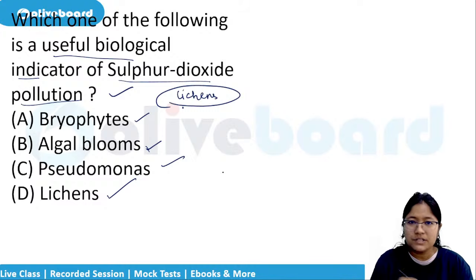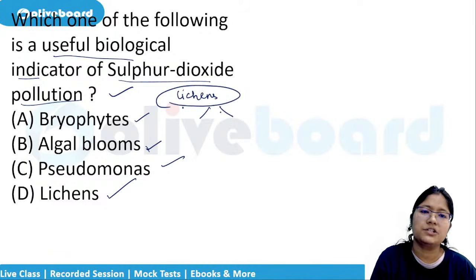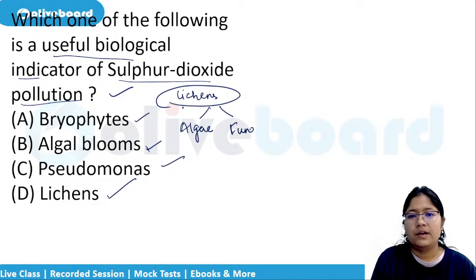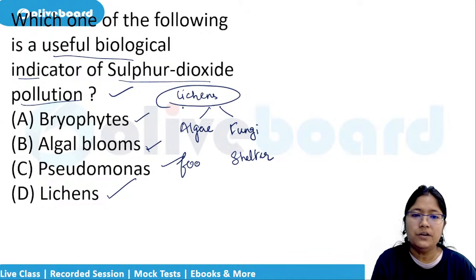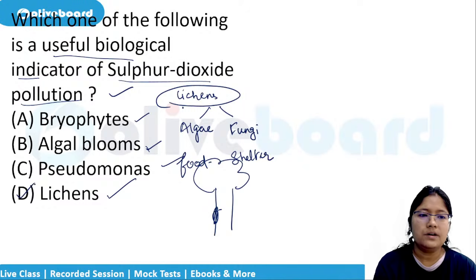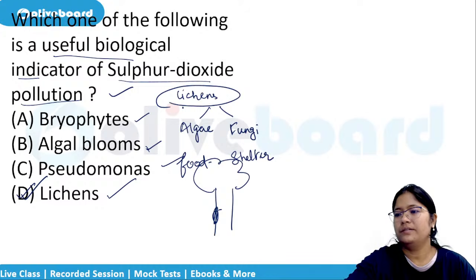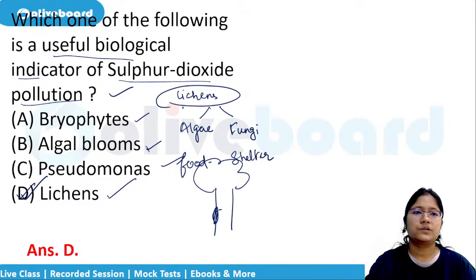It is a symbiotic relationship. Both are mutually benefited, mutualistic symbiotic relationship between the algae and the fungus, where the fungi provides with the shelter, the algae provides with the food. In case of forest regions, you will see them stick to the surface. This is a very common question. Okay, it is your lichens. Okay, lichens is the correct answer. All right, remember, look at the next question.